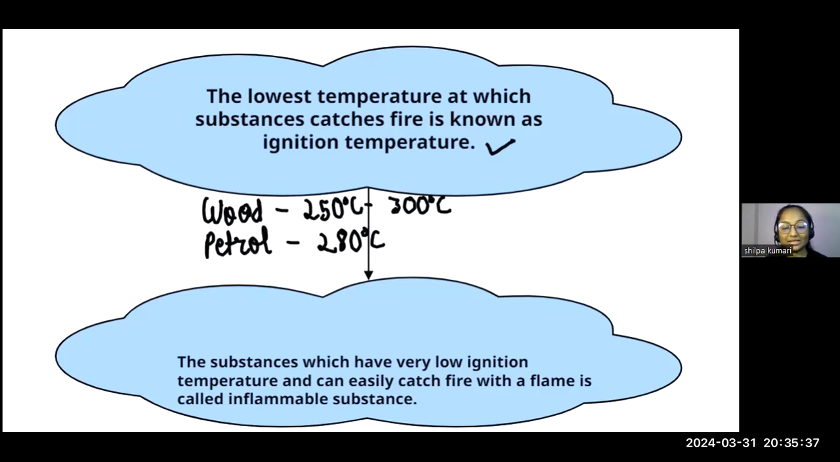Next, the substances which have very low ignition temperature and can easily catch fire with a flame are called inflammable substances. Correct? So if you talk about petrol, if you talk about LPG, and many more. These are the substances which have very low ignition temperature, meaning that they catch fire very easily because their ignition temperature is very low.